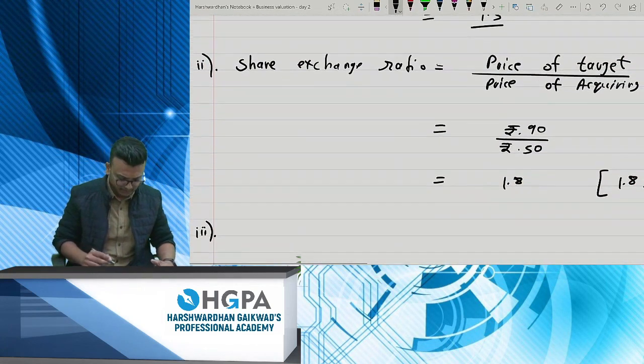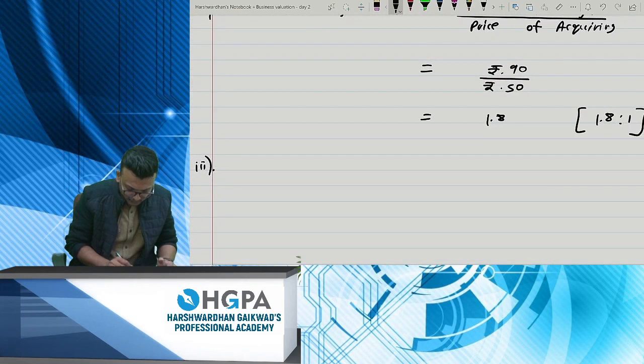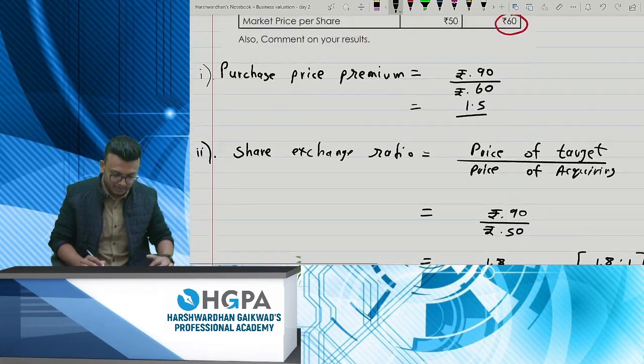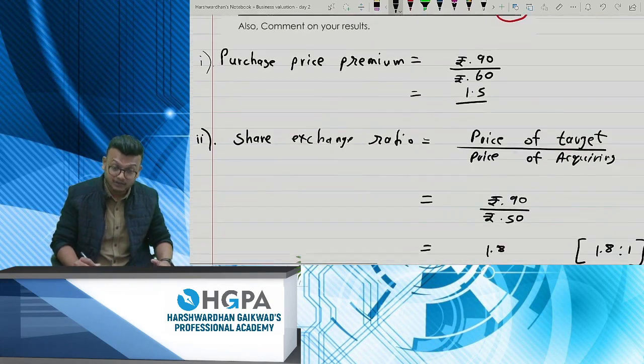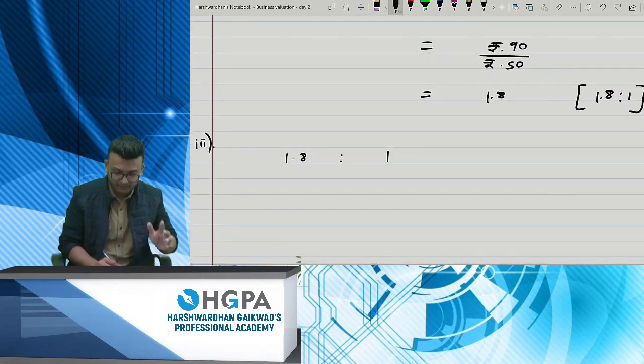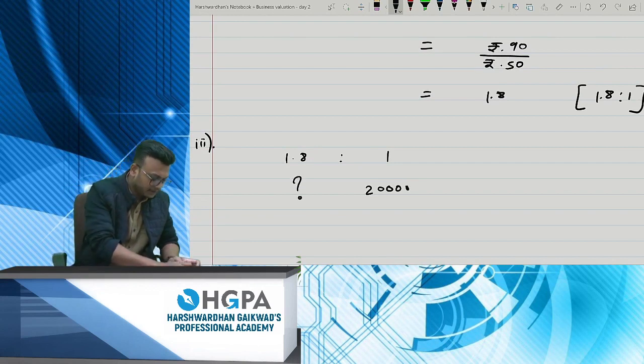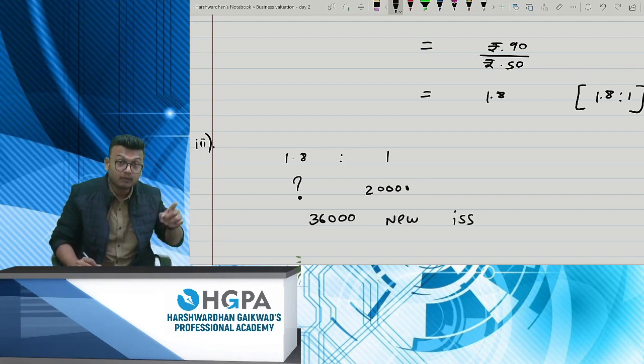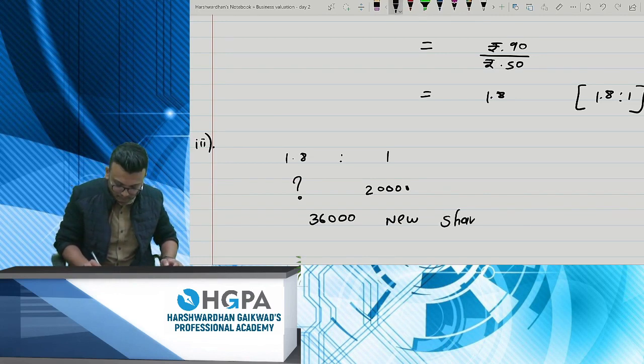Very simple. So I'll just put here for your understanding. 1.8 is to 1. That if you have one share in the target company, how many new shares you will issue? So how many shares you have already? You have 20,000 shares. So 1.8 into 20,000, that is 36,000 new shares will be issued. By whom? The acquiring company.